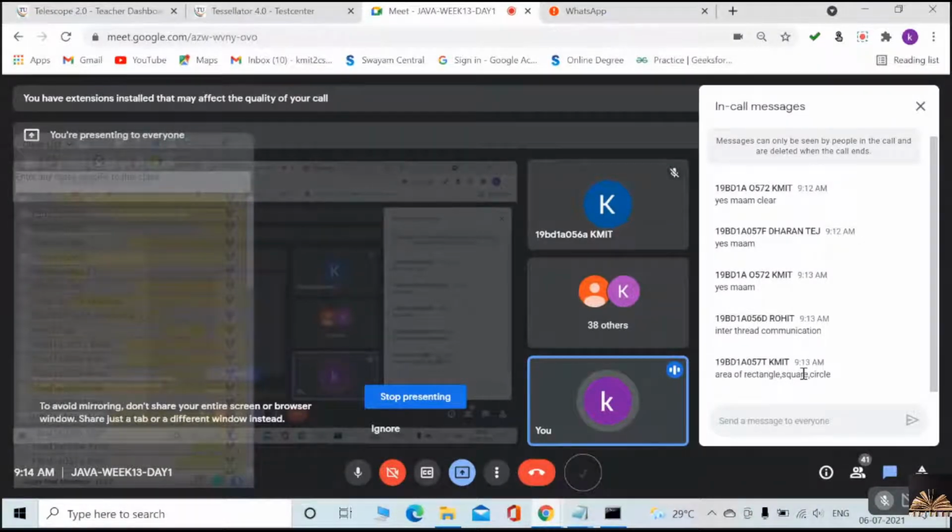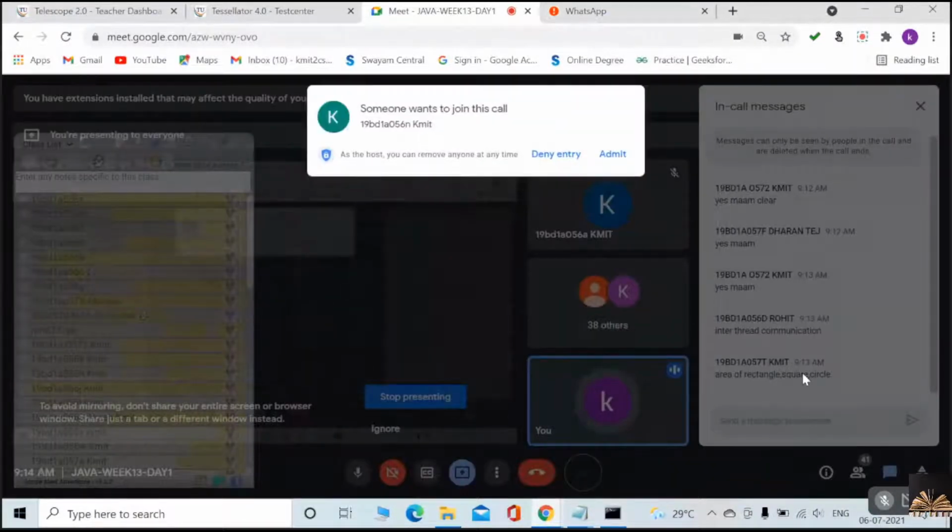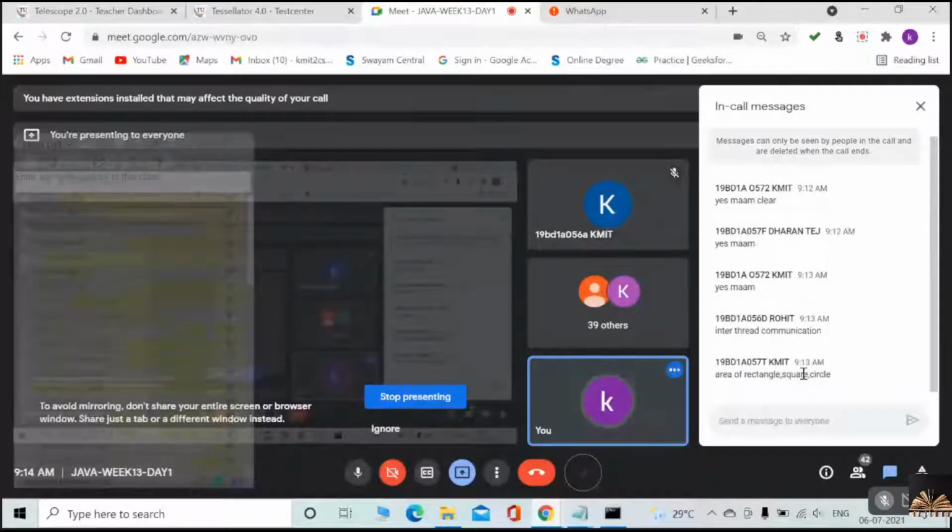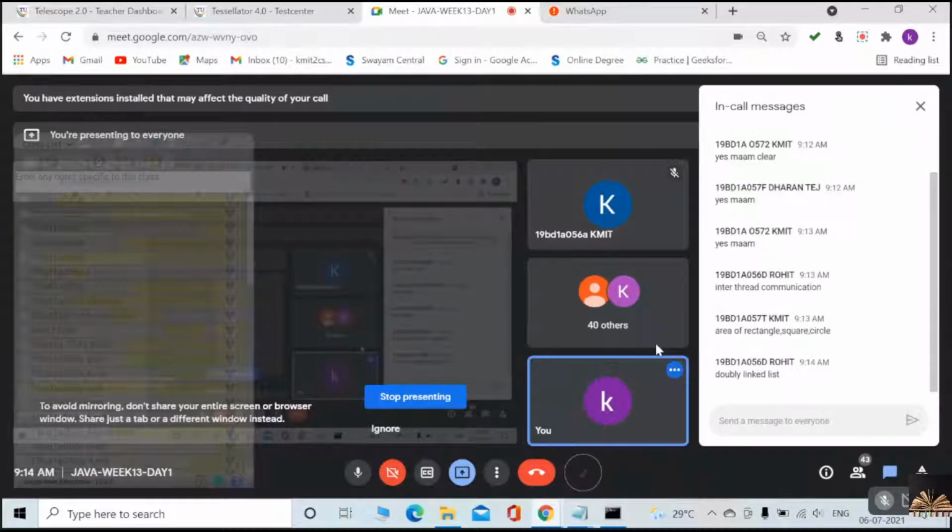And also we have done one program related to multi-threading, to print the tables, and a doubly linked list. Yes, exactly. Very good, Rahul. Thank you.